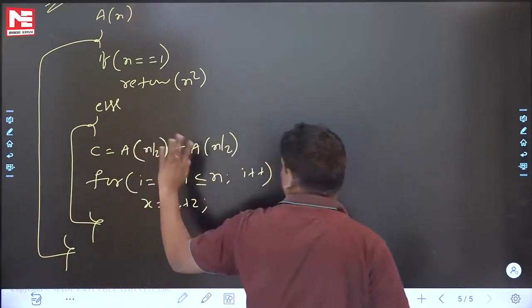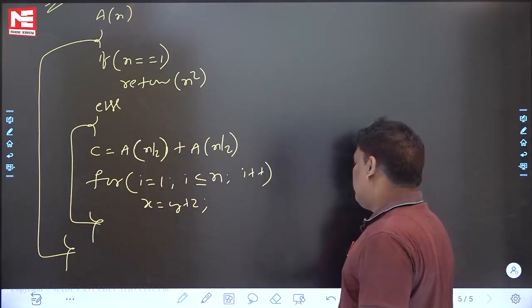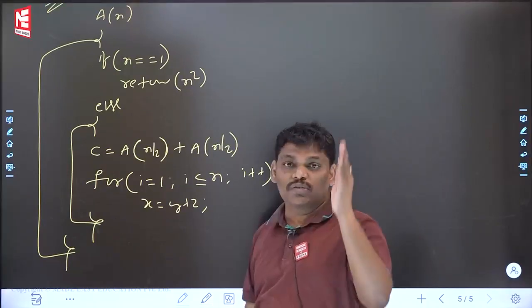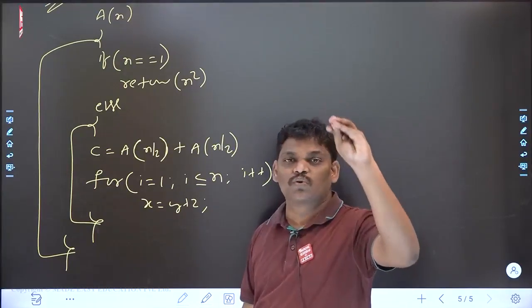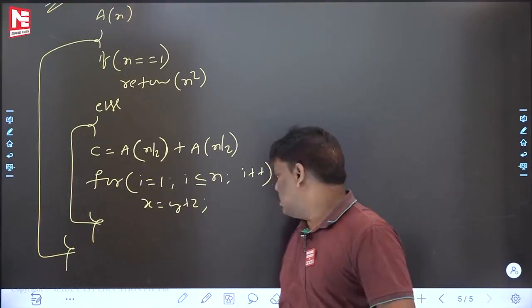Don't bother about syntax errors, semantic errors. Don't bother. Time complexity only. Time complexity means what? Our goal is loops only. Time complexity means loops only. Please be careful. Right? Now I am starting.